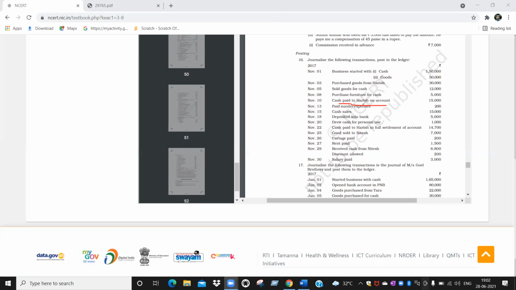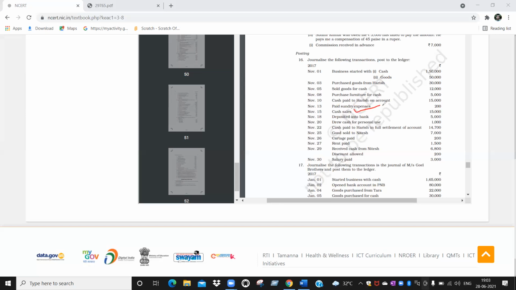Sir, in this one, what are the sundry expenses, sir? You need not mention. I told you in accountancy basic concepts or conventions. Very petty amounts, petty things, just like a sharpener, eraser I have purchased. You are doing crores of rupees business. You need not mention them. Simply sundry expenses you will mention. Sundry expenses account debit to cash account. That's all. Okay. Next one.